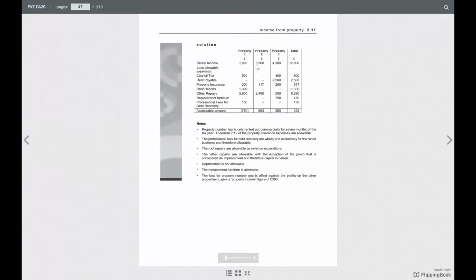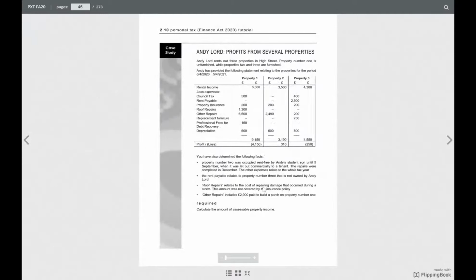So it's 3,500, and then this is proportionate 117. How did we calculate that 117? Till September it was taken over. So how many months do we have to calculate? September, October, November, December, January, February, March.